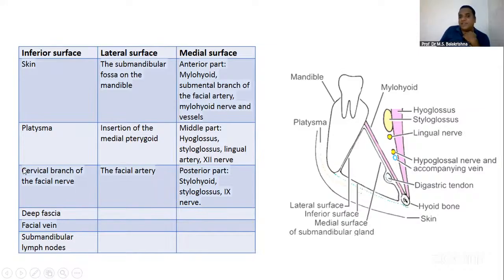The cervical branch of facial nerve, the last part, is here on the inferior surface, not on the medial surface. A little tough diagram, a tough question I can call it, but you have to learn this. These are the areas where people go wrong. These are the questions which repeatedly come also. Every chapter has some areas. If you catch such areas, it's very easy there.